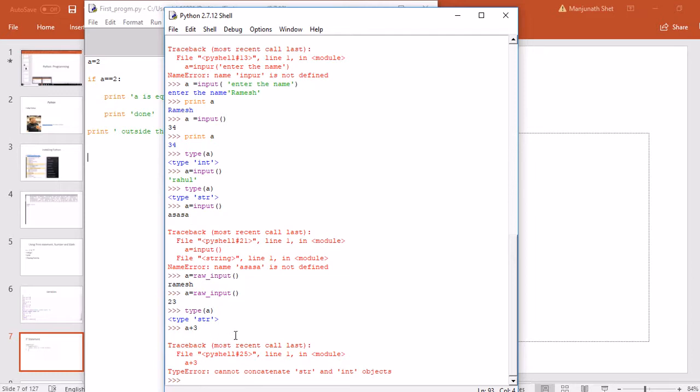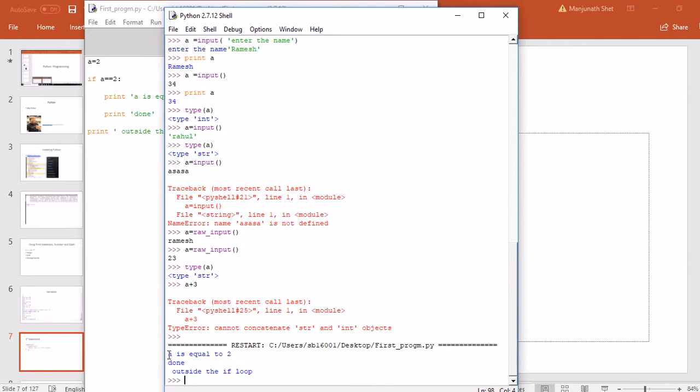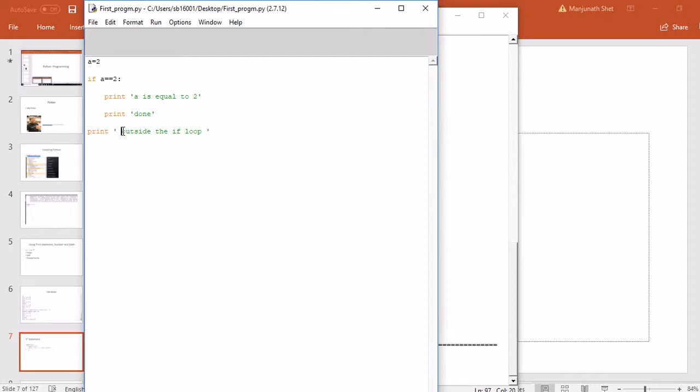Now it is displaying the output as a is equal to 2, and it tells me that it's outside the if loop. So this statement is outside the if loop.